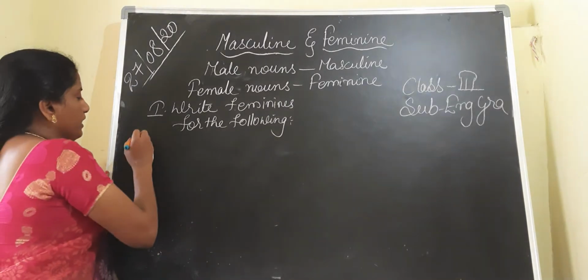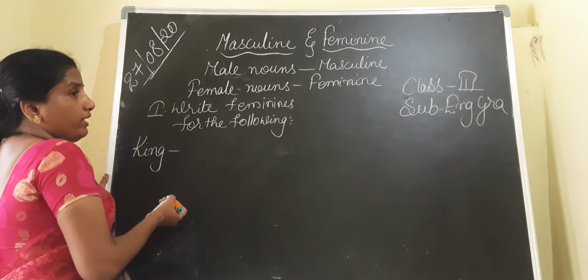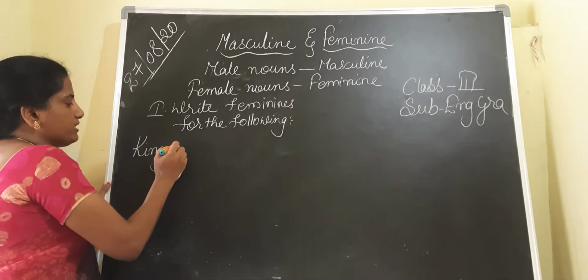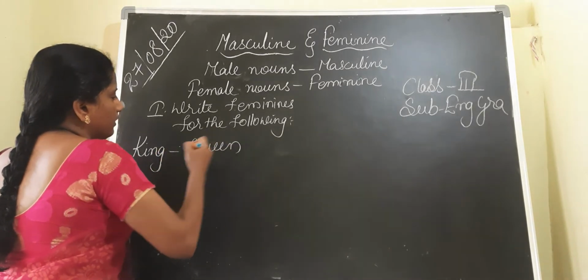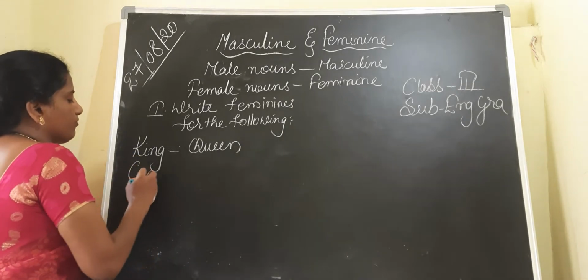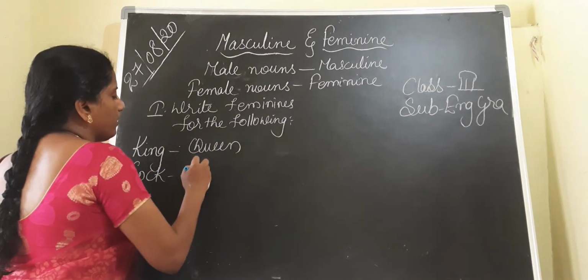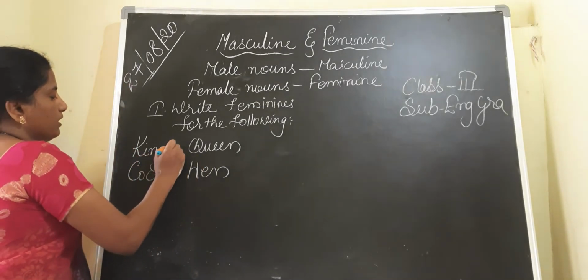First one, king. What is the feminine gender for king? Queen. Next, cock. Easily you can write cock, feminine gender, hen. You can give in this way.